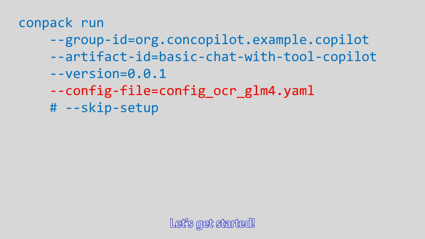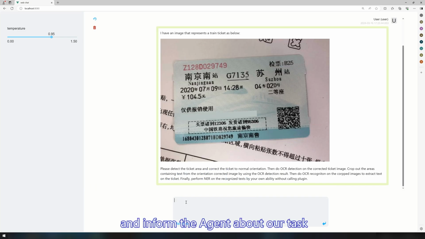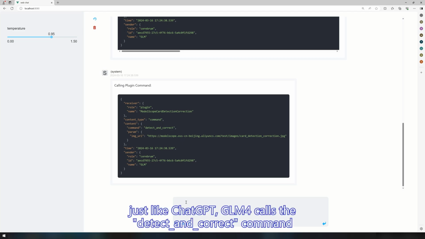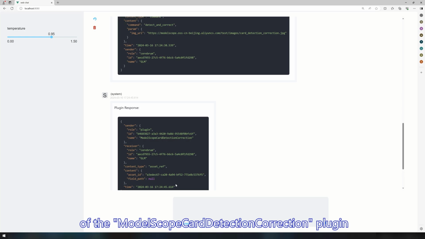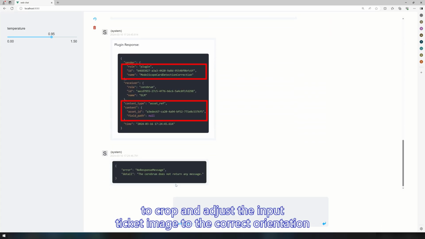Let's get started. First, use this command to launch the agent. Then, just like last time, we change the input content type to Markdown and inform the agent about our task. As we can see, just like ChatGPT, GLM4 calls the detect and correct command of the ModelScope card detection correction plugin to crop and adjust the input ticket image to the correct orientation.